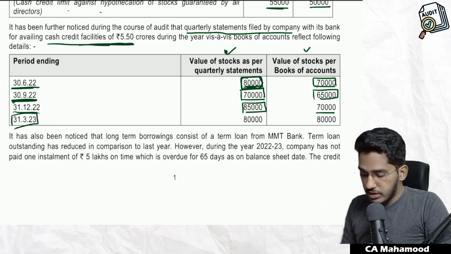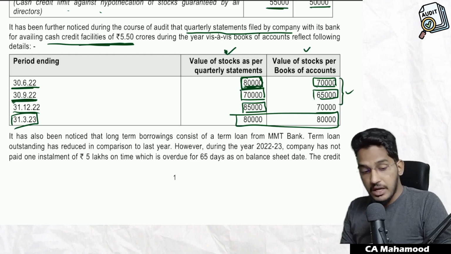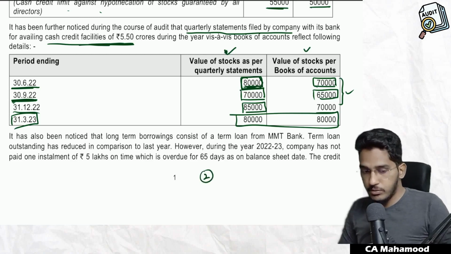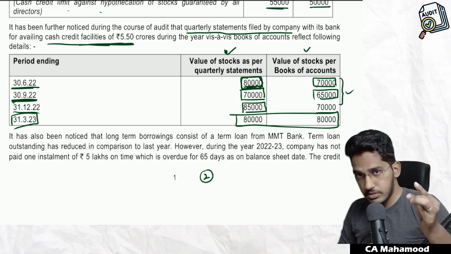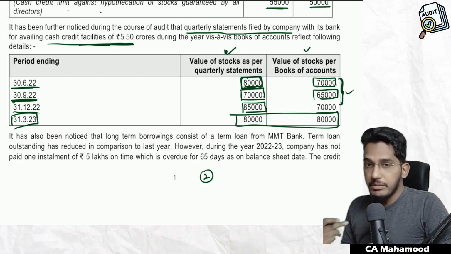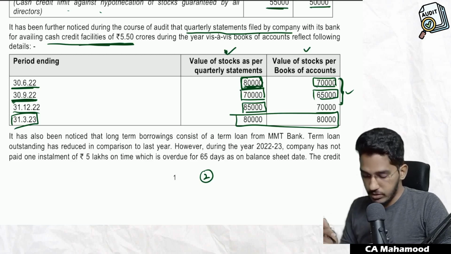And when it comes to the last quarter, they have submitted the correct stock statement only. But in the initial 3 months, they have submitted wrong stock statements. And if you remember, in the CARO, there is a specific point which you are required to report on this. So if you refer to clause 2 of CARO 2020, it says if your client has taken any short-term borrowings, they will submit periodical stock statements. If the periodical stock statements are not matching as per books of accounts, you have to give a negative comment in the CARO. So here definitely I will give a negative comment in my CARO report. Why? Because the borrower has submitted fake stock statements with the banker. So I have to give a negative comment in my CARO report.